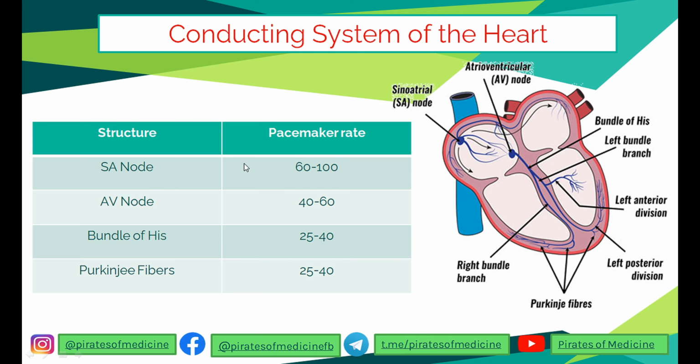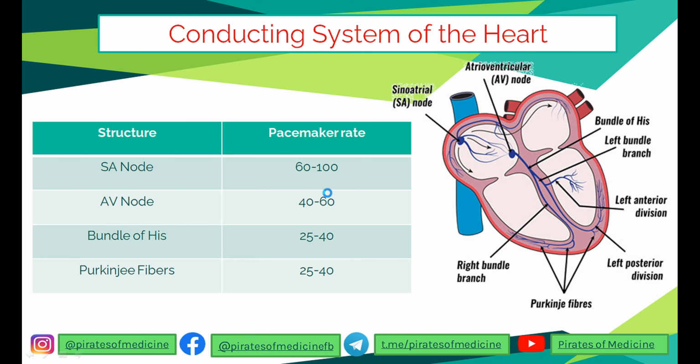And then if the SA node is not working, the AV node has the capacity to work as a pacemaker at 40 to 60. Then if the AV node is not working, the bundle of His can generate its own 25 to 40 impulses per minute. Purkinje fibers have the same, and other parts of the heart, like the atrium and ventricular myocardium, don't have this pacemaker capability.